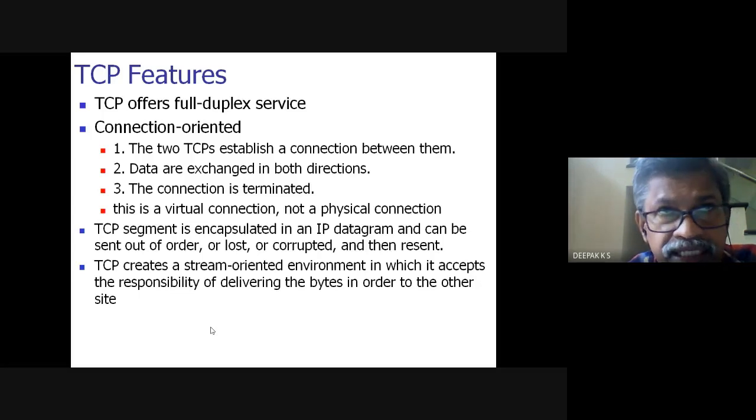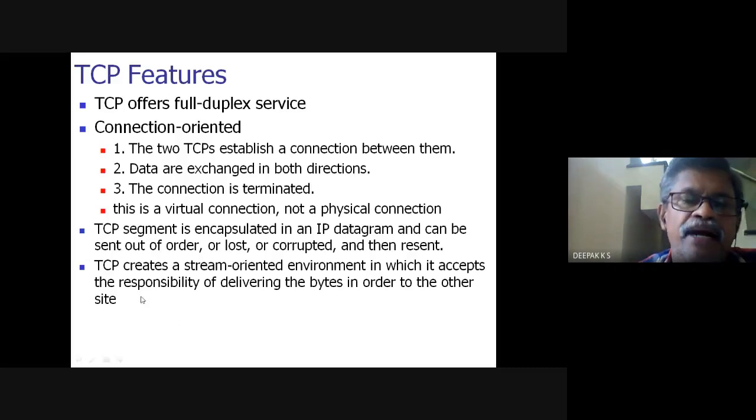So as far as the application layer sees, all the functions are done by the TCP protocol, so that it is delivered in order at the receiver without corruption or loss. So they are taking remedial measures to resend the lost or corrupted packets and deliver the packets in order.